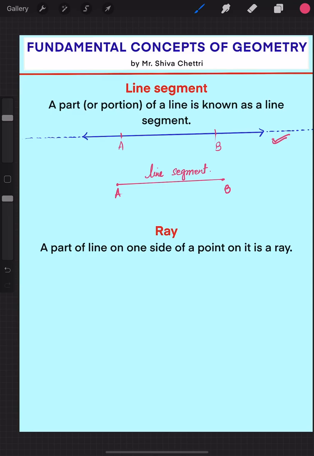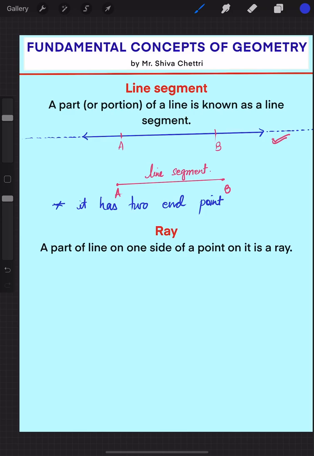The definition says a part of a line is known as a line segment. If you take this AB and put it here, it will fit, because it is a part of this line. That's why a line segment has two end points. The important point to remember here is that it has two end points.